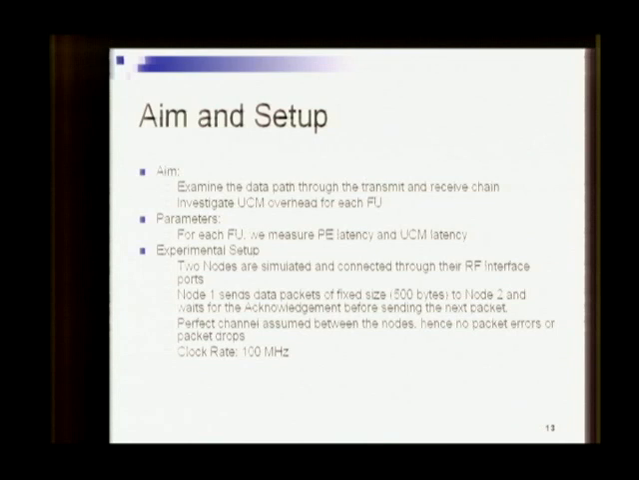The experimental setup contains two nodes, like the one shown in the previous slide, which were simulated and connected to the RF interface ports. Node 1 sends data packets of fixed size, 500 bytes. This size was fixed arbitrarily. It sends to node 2 and waits for the acknowledgement before sending the next packet. There is no concept of ACK timeout because we don't know yet the system latency. That's what we want to figure out, so we don't have an ACK timeout.